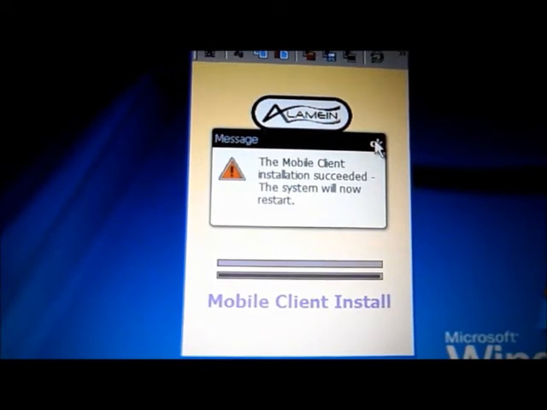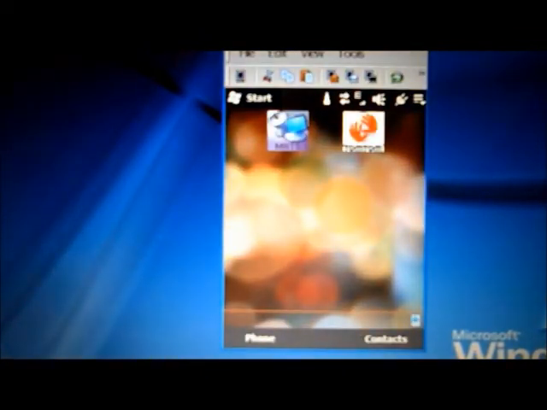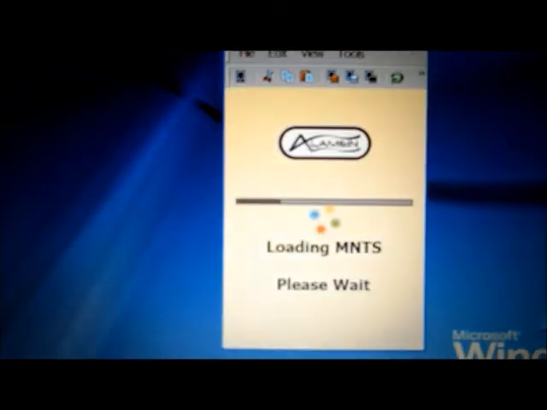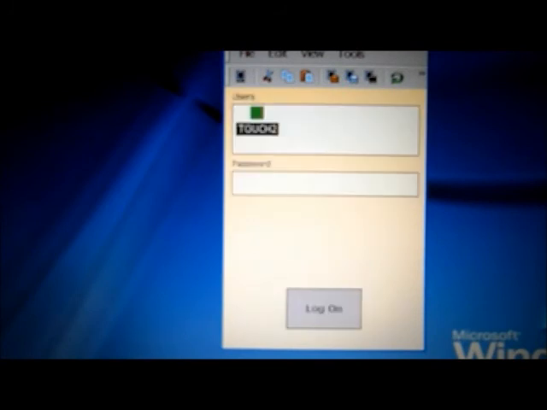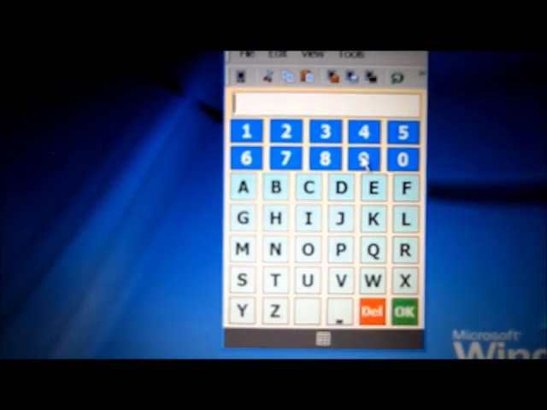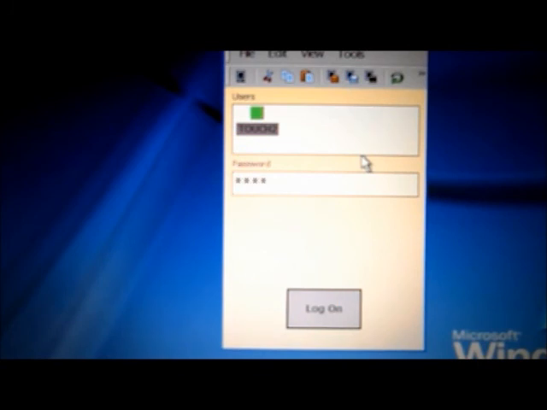Your device will now restart. When the PDA restarts, mobile client is already installed and will start automatically. Just type in your password, 9876, tap OK and log on.